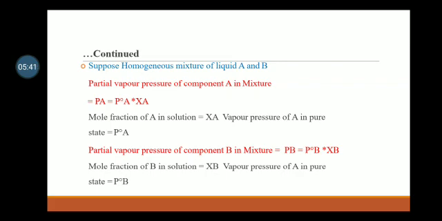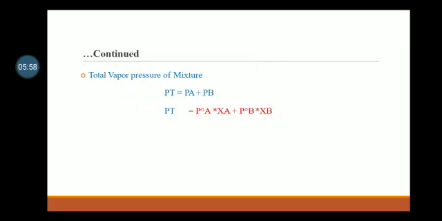Partial vapor pressure of component B in the mixture is Pb equals P°B into Xb, where mole fraction of B in solution is Xb and vapor pressure of B in pure state is P°B. Total vapor pressure of the mixture Pt equals Pa plus Pb, that is, Pt equals P°A into Xa plus P°B into Xb.